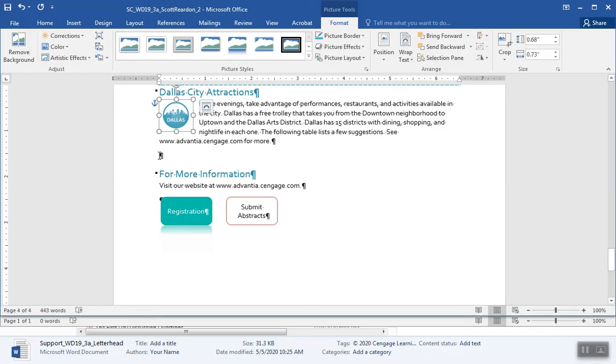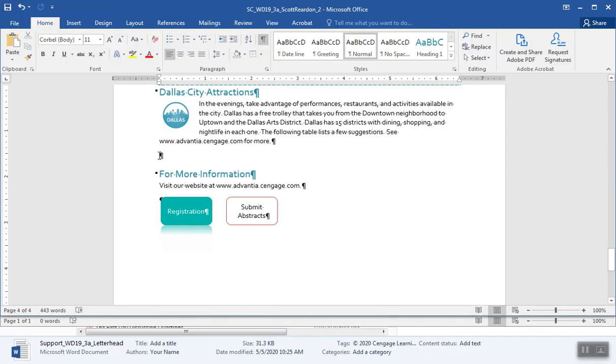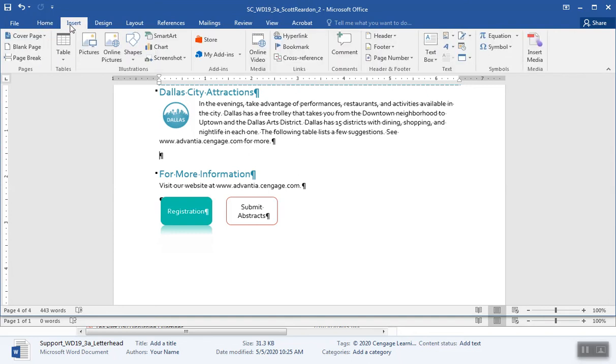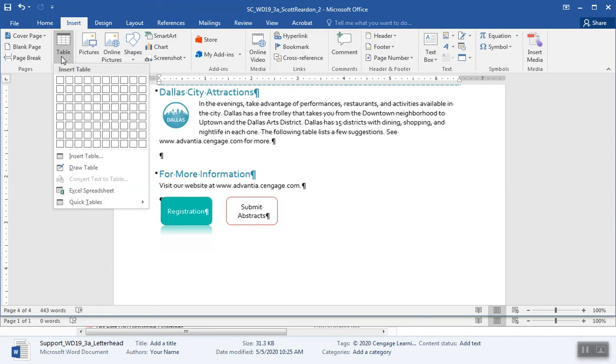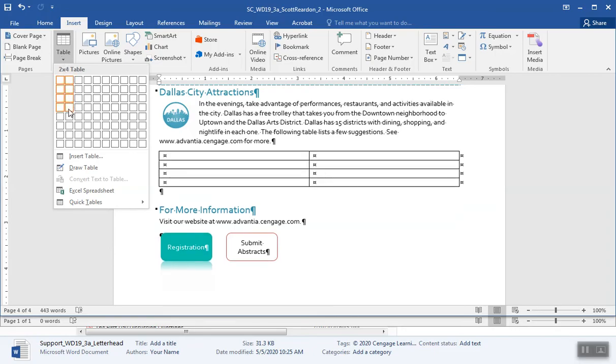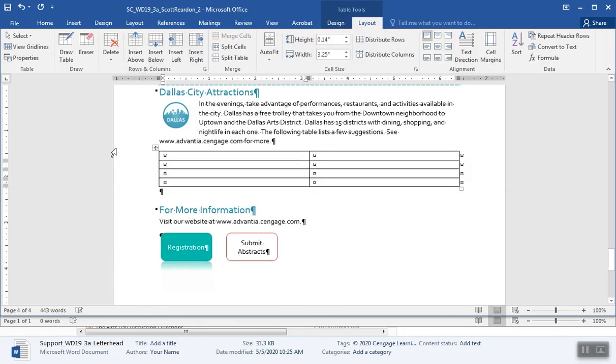follows. So my insertion point comes down here. I'm going to say insert. By the way, I'm on number 15. Insert table. Insert a table with 2 columns and 4 rows. So it's a 2x4 table. Okay. Add text to the table as follows. And I'll tell you what I'm going to do here. Well, you know, you can just watch me enter stuff in here.